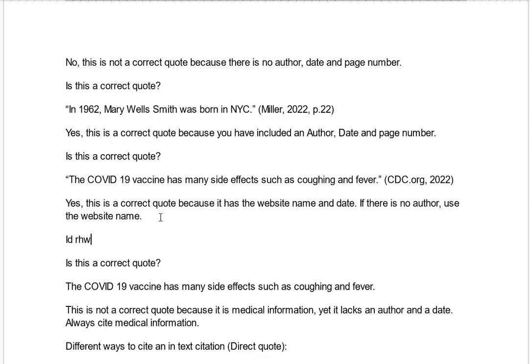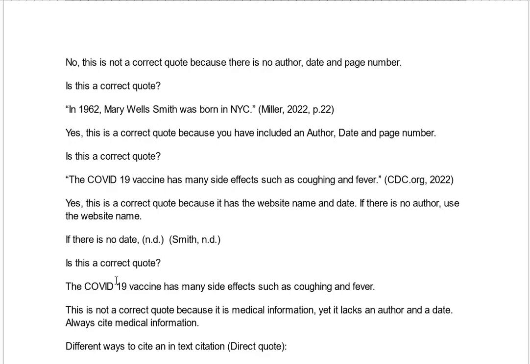So if there is no date, then you put in ND. Okay, so if there's no date, you would write in Smith, ND. That's it. That's how you do it.